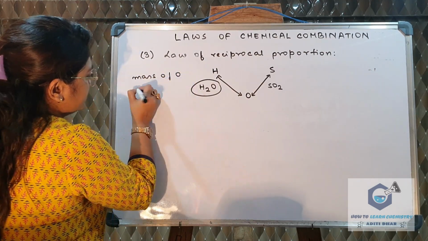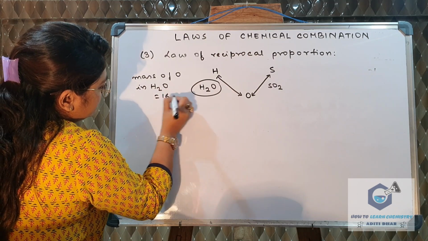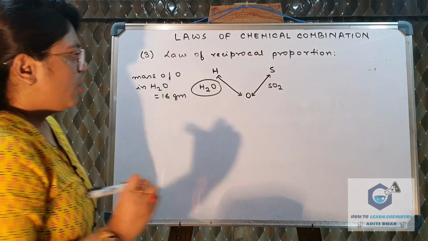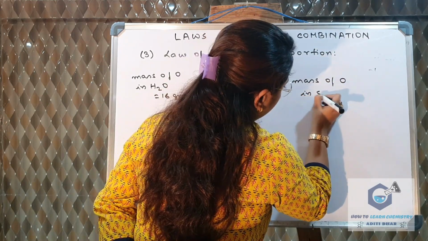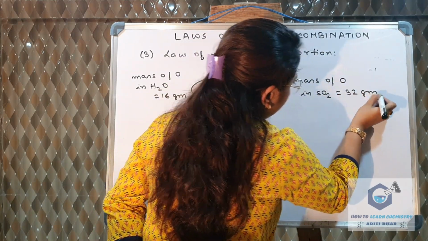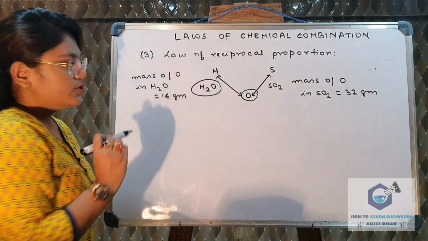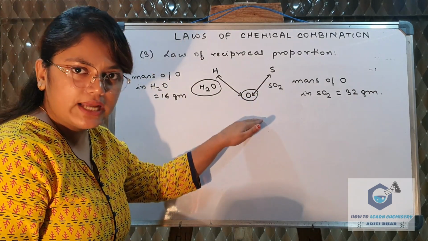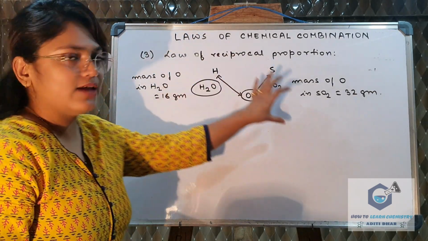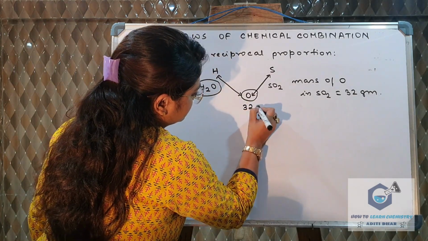The mass of oxygen in water is 16 grams. What is the mass of oxygen in SO2? It is 32 grams. Now oxygen is the common element, guys. So first, we need to make the mass of oxygen constant for both water and sulfur dioxide. So let us take this mass to be 32 grams.